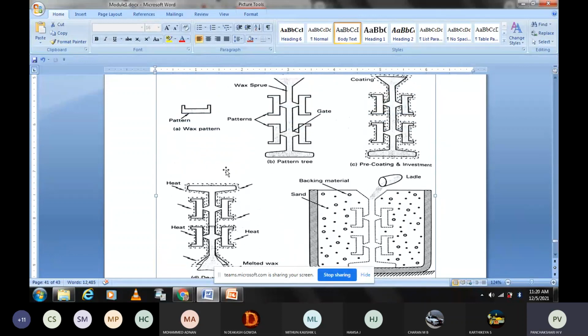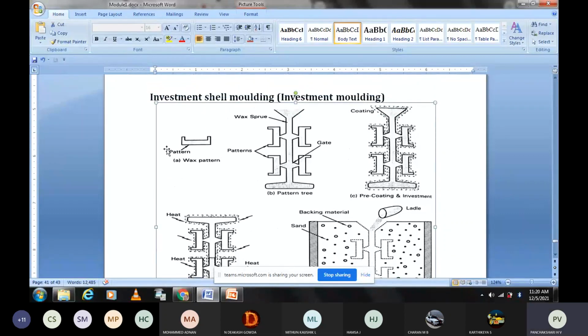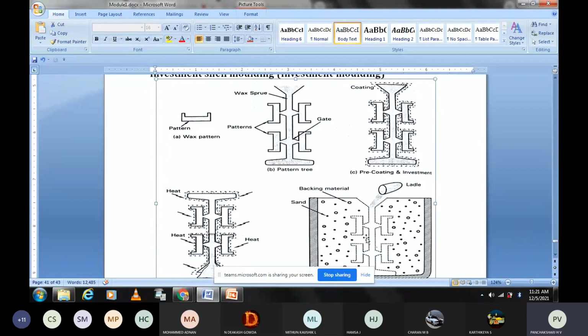In the same shape, the pattern is prepared. This is the pattern, prepared by wax. Same shape, made as a pattern using wax. This is the first step: we have to prepare the wax pattern in the shape of the casting required. Then how many patterns are required? It depends on how many products we need to make. For example, here 4 are shown, so we need to make 4 patterns like this using wax.